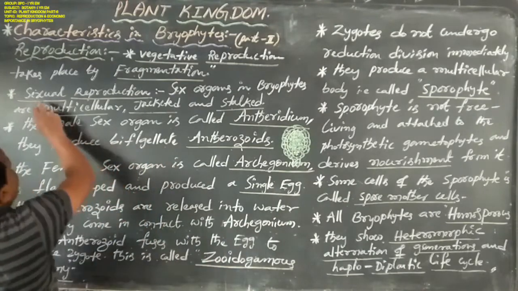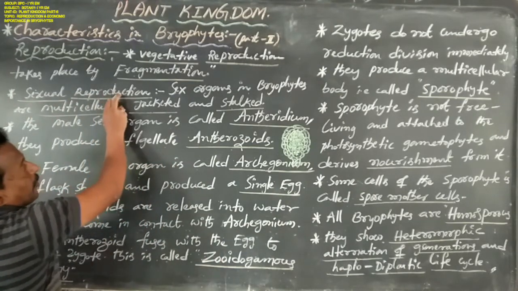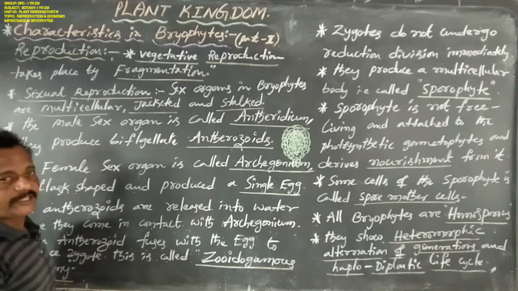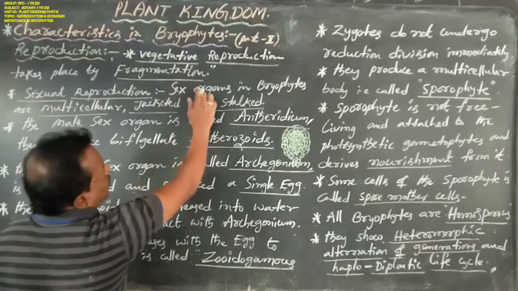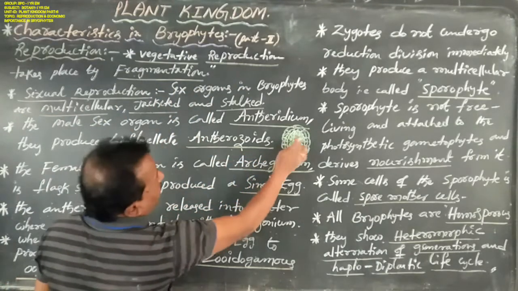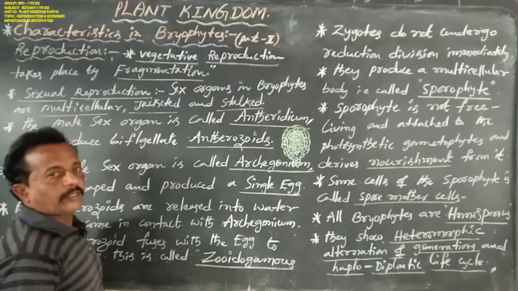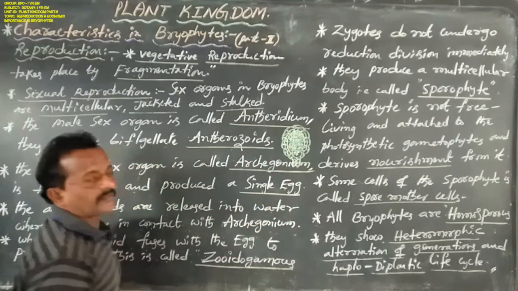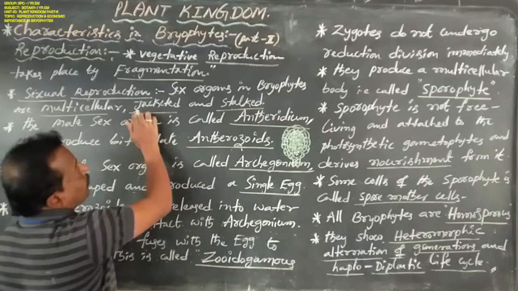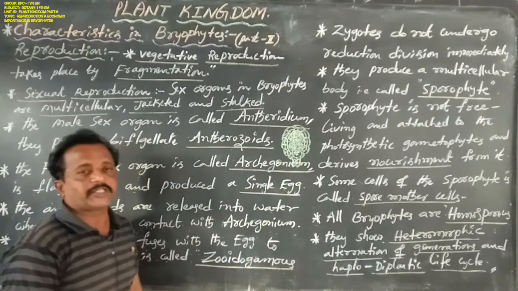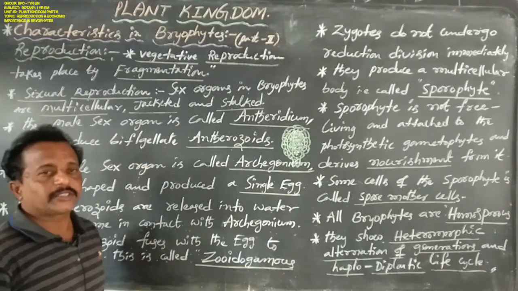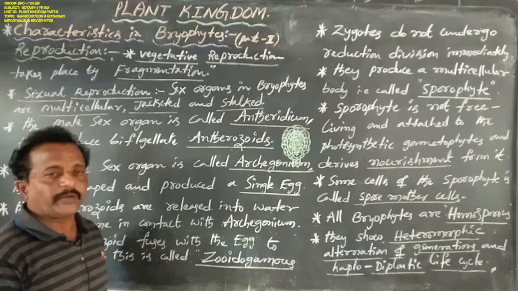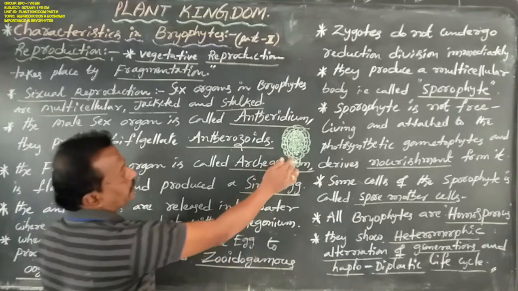Okay now. In sexual reproduction in bryophytes, sex organs are produced. These sex organs are multicellular, more than two cells, and jacketed: they are covered by one protective layer. And they are stalked, supported by a stalk at the base. Antheridium or archegonium is always supported by a base part, that is stalked.